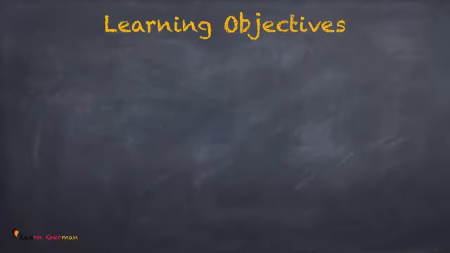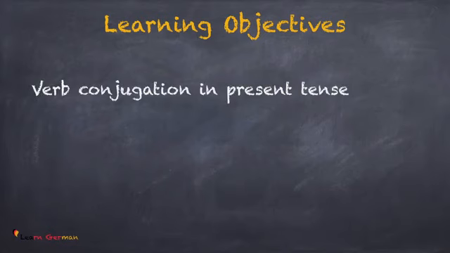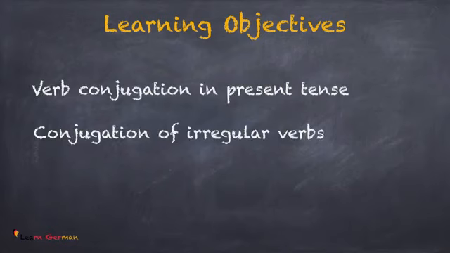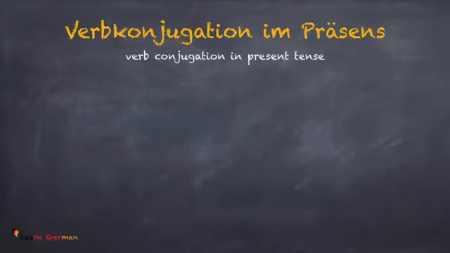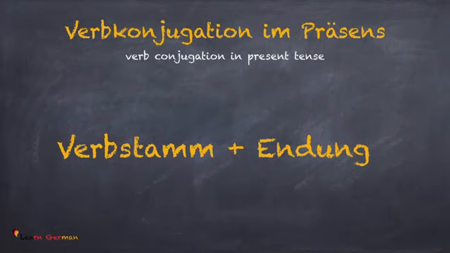The learning objectives of this lesson are learning verb conjugations in present tense, followed by conjugation of irregular verbs, finally an exercise. Verbkonjugation im Präsens. While conjugating a verb, you have to remember that you take the Verbstamm plus the ending.